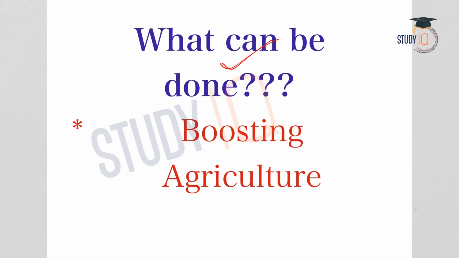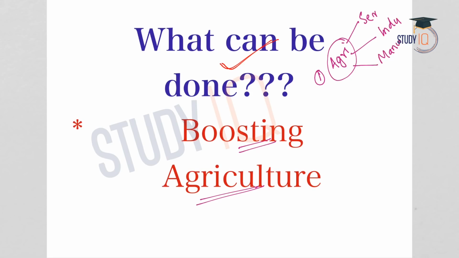Now, what can be done in order to overcome these challenges? First of all, agriculture needs to be boosted. First reason, agriculture and all other sectors are interconnected. Agriculture provides raw materials for the service sector, for industry, manufacturing. For all sectors, agriculture is an important factor. So if agriculture is boosted, all other sectors will be impacted.